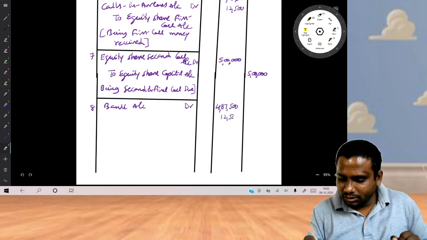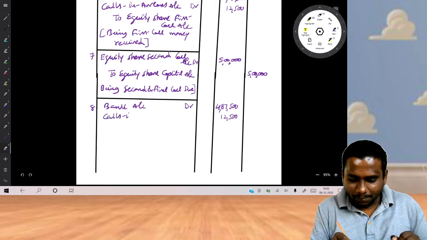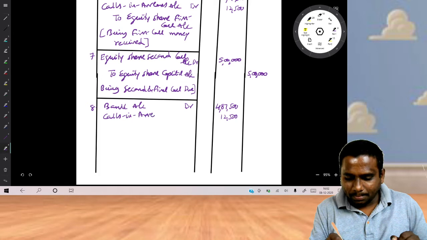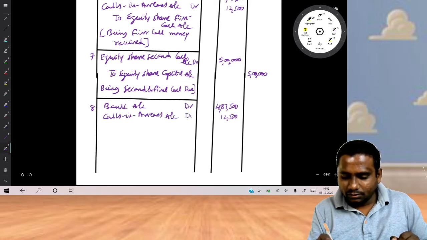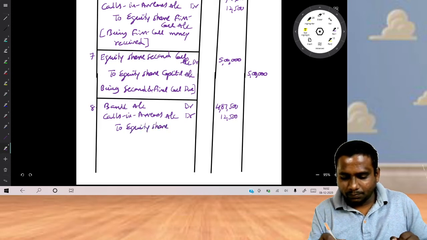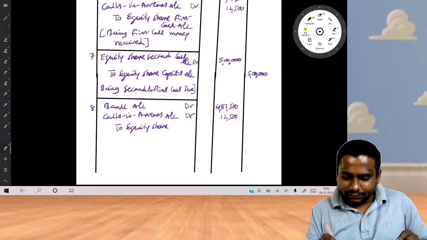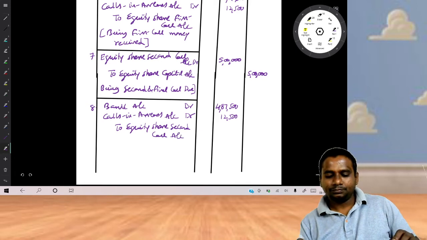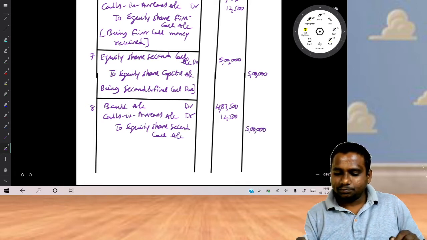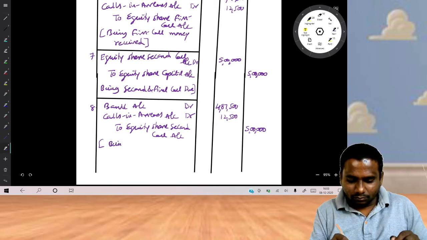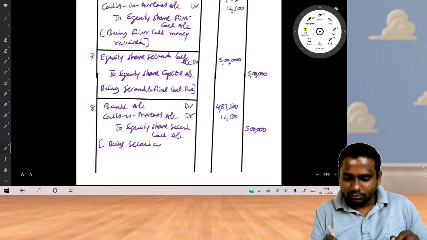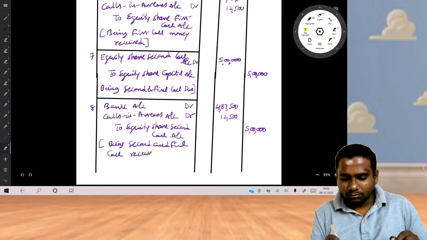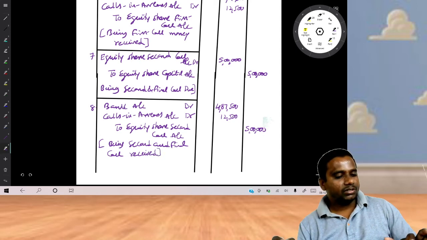So the remaining amount is calls in arrears. Calls in arrears account debit to equity share second call account, 5 lakhs, being second and final call received. Is it clear?